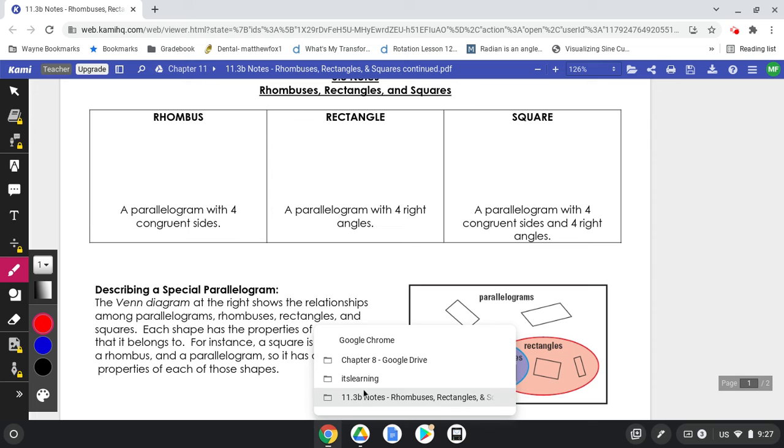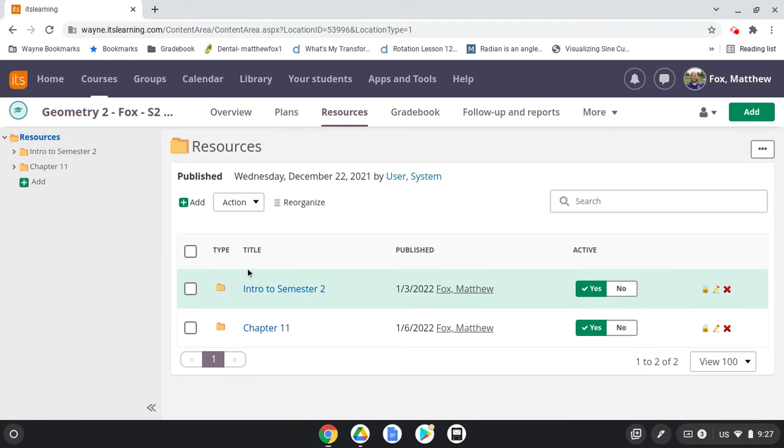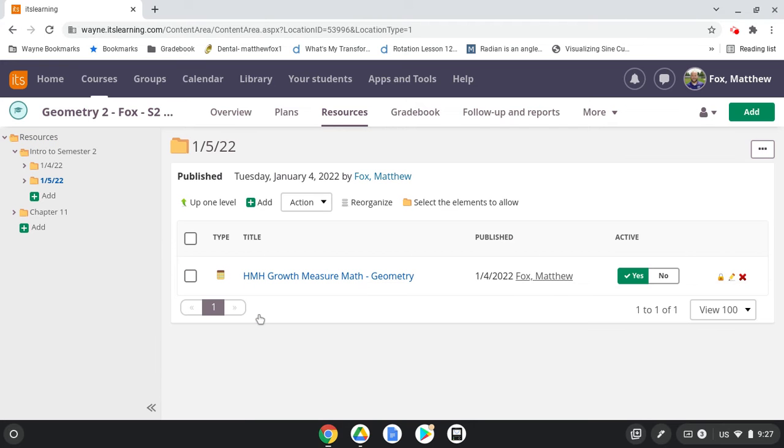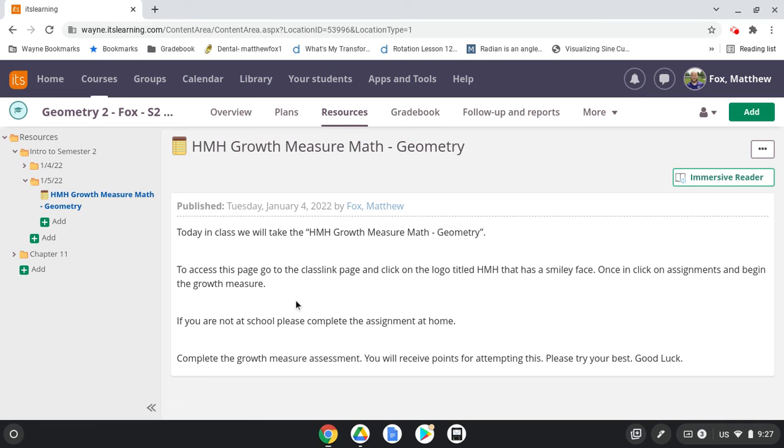If we go into It's Learning quick, so go to resources. That'll be Intro to Semester 2. That was on the second day, 1-5. And there was a note here explaining how to do the growth measure. It tells us exactly what to do. So go there, get that completed.